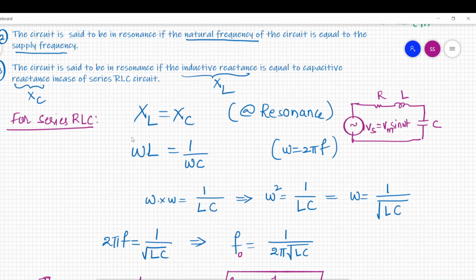response analysis. So frequency response analysis is important to us for 2 primary reasons. First one is, if we know the frequency response of the circuit, we can predict the response of the circuit for any given input.